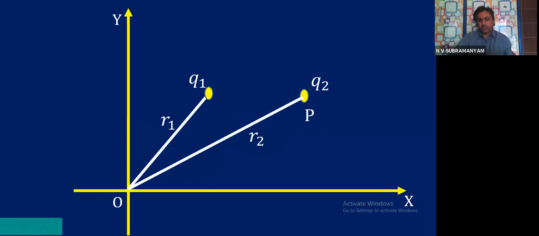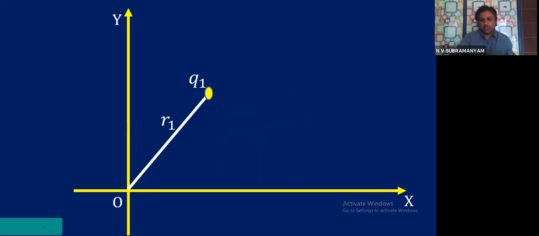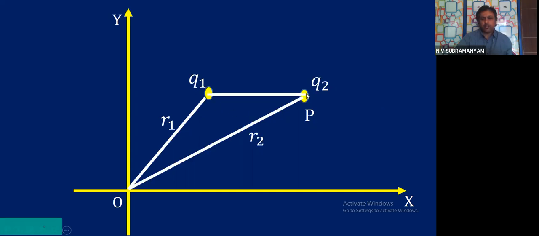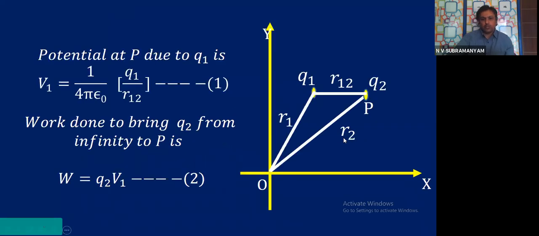Okay, all of you, see carefully and note down. Where was Q2? At infinity. What did I do to it? I brought it from infinity to this point. Let the distance from Q1 to Q2 be denoted as R12. Now let us see what are the steps we are doing for the derivation.